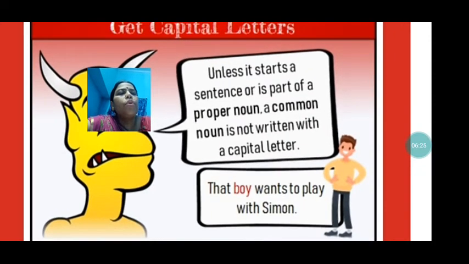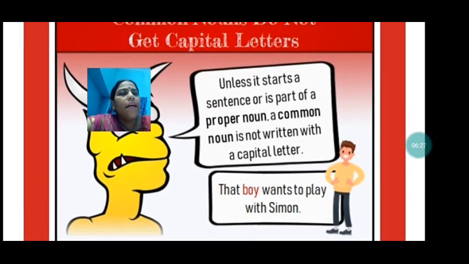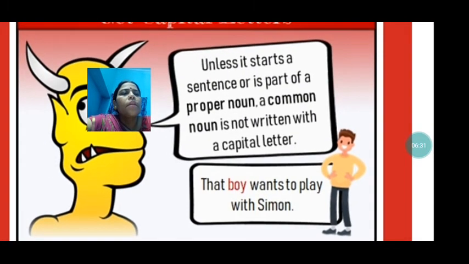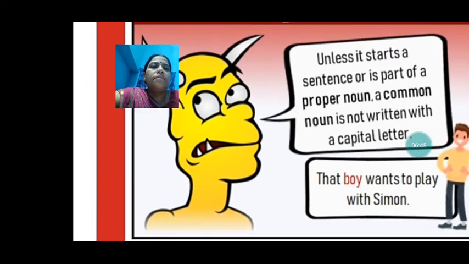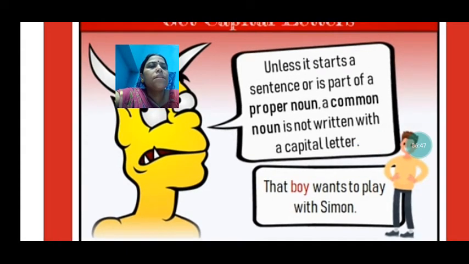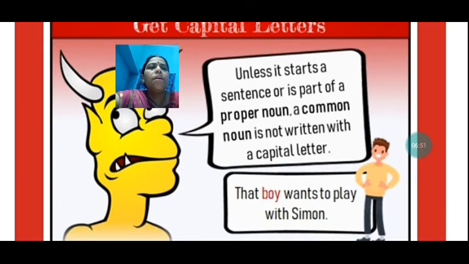Like: that boy wants to play with Simon. Now, that boy wants to play with Simon. So here, what is boy? Boy is the common noun, and so it has been written in a small letter. Understood? And then what is Simon? Simon is the proper noun, the proper name given to the girl.